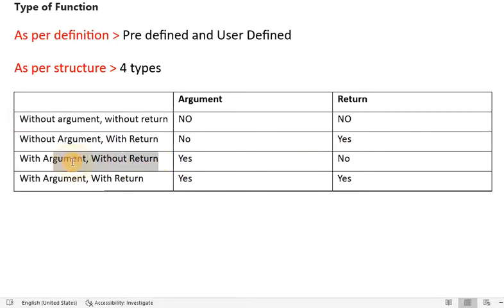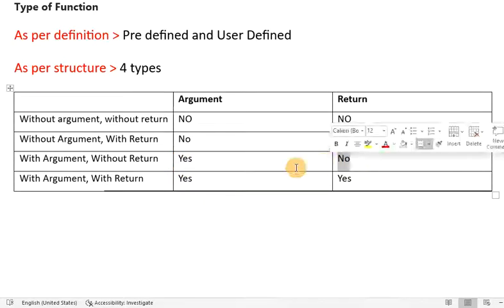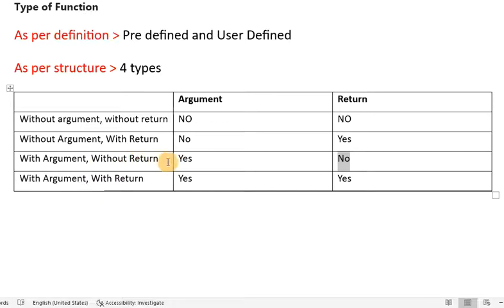The third type is with argument without return. It means we pass the argument list to the function, but the function is not returning anything. So it is the type with argument without return. And the last and fourth one is with argument and with return. This is the more powerful function. Here we pass the argument list and we take the response as well.